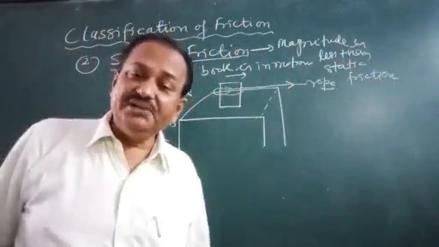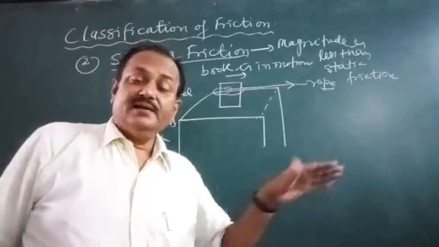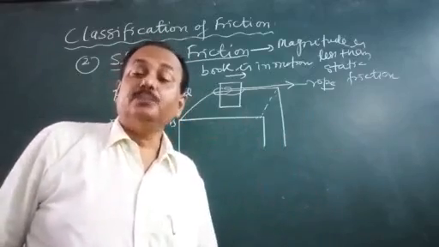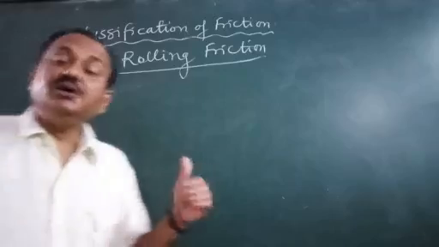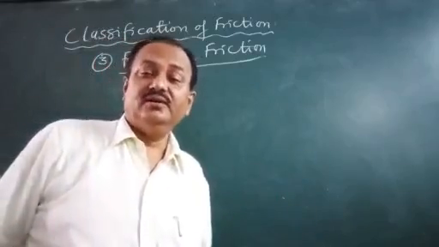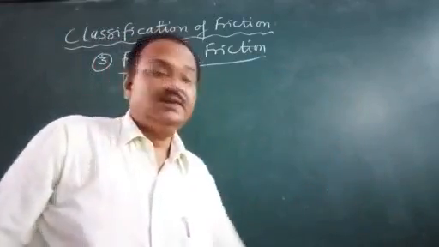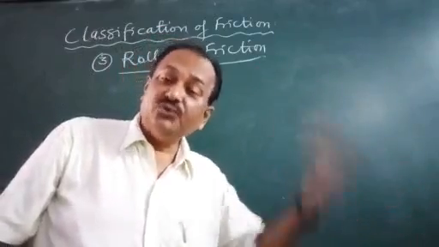Its amount, its magnitude is less because it is already in motion. Rolling friction. Roll means just to move on its own.